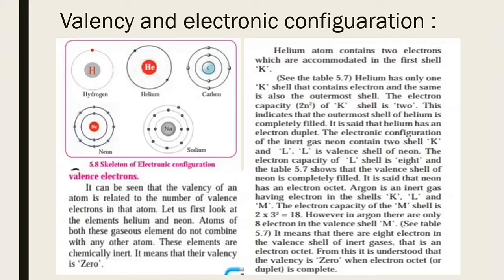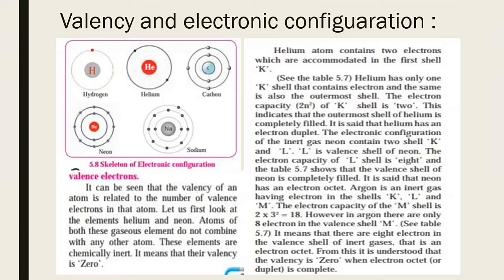Valence electron: it can be seen that the valency of an atom is related to the number of valence electrons in an atom. Look at the helium atom. Helium has electronic configuration 2, that means the first shell is complete and it is a stable shell. So there is no need for other electrons to occupy that shell. That means helium is stable and is called an inert gas element, 18 group element or a noble element.